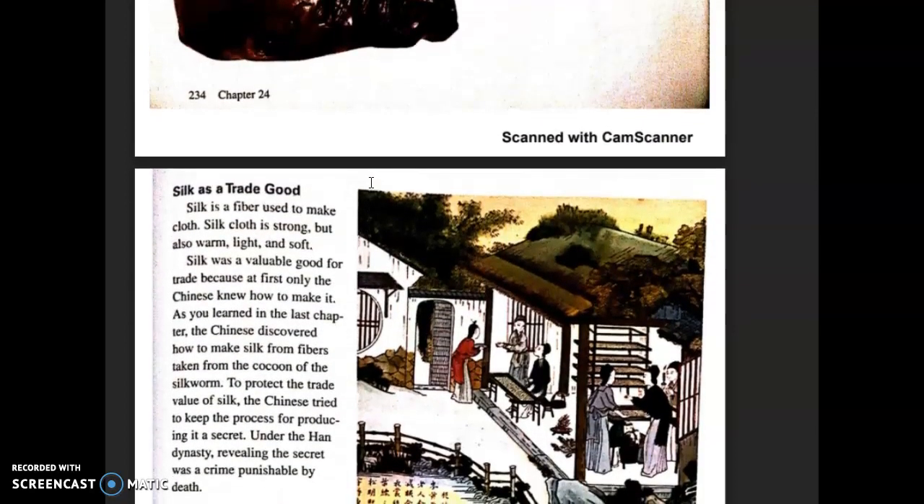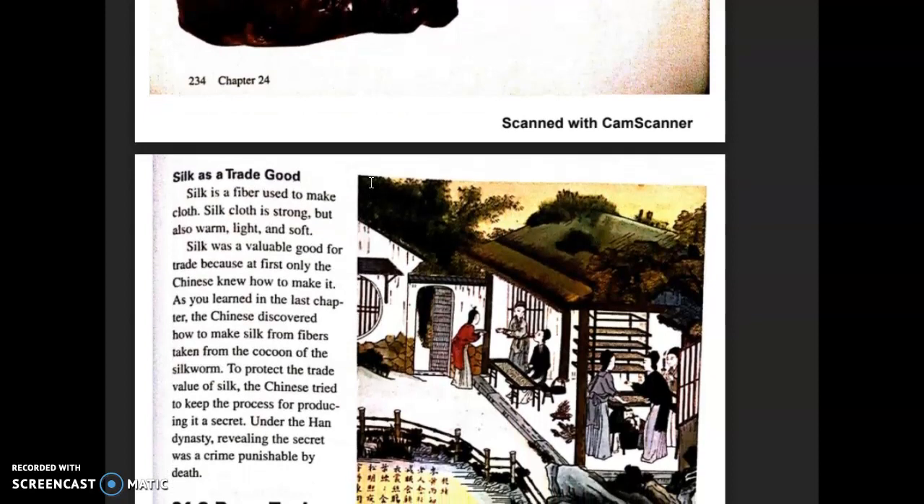Silk as a trade good. Silk is a fiber used to make cloth. Silk cloth is strong, but also warm, light, and soft. Silk was a valuable good for trade because at first only the Chinese knew how to make it.